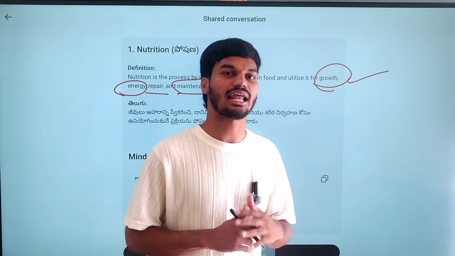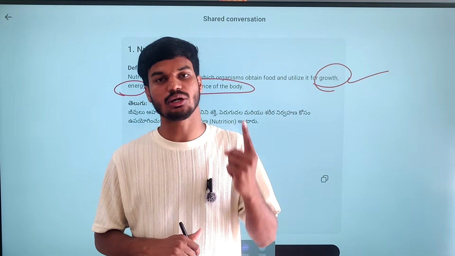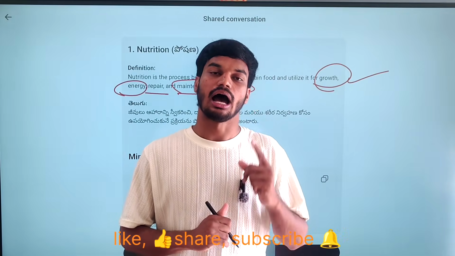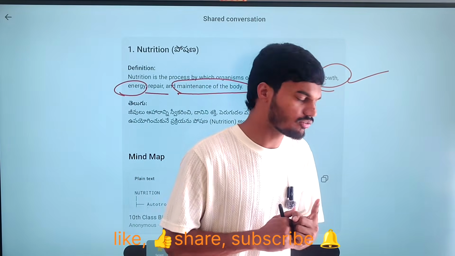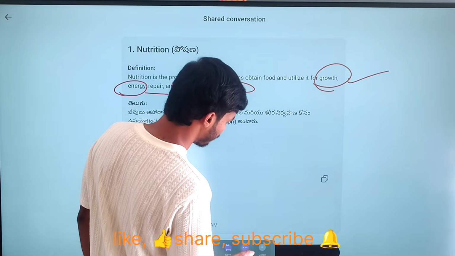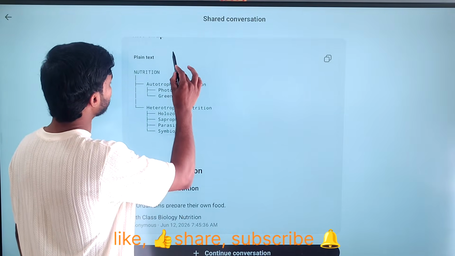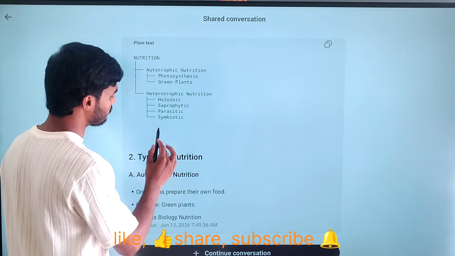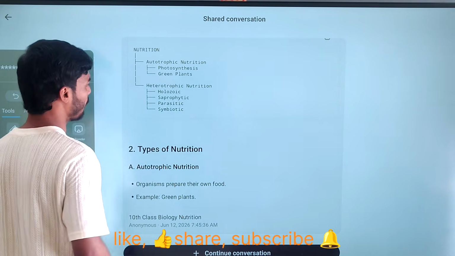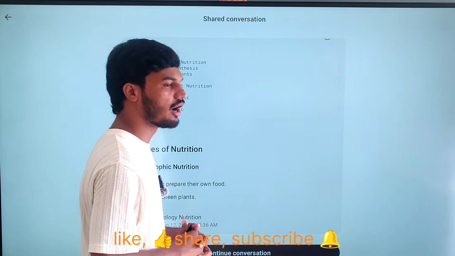So nutrition is classified into two categories. One is autotrophic nutrition and the second one is heterotrophic nutrition. So we'll see in detail what autotrophic nutrition is and what heterotrophic nutrition is. First, coming to autotrophic nutrition.